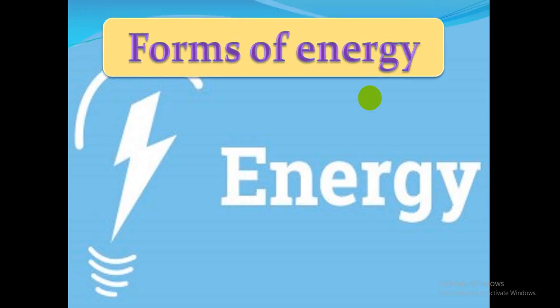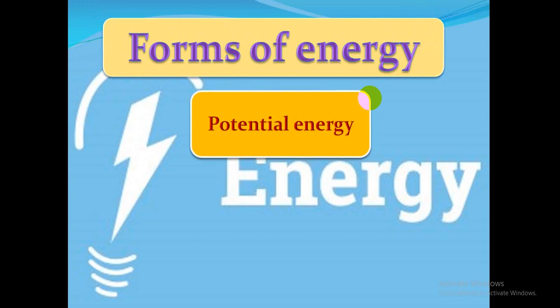Next, forms of energy. What do I mean by forms? Forms are like types of energy. We will talk about 7 forms of energy. Number 1, potential energy. Remember what I mean by potential. Potential energy is the first form of energy. Potential energy is the stored energy. Remember, potential energy, stored energy.